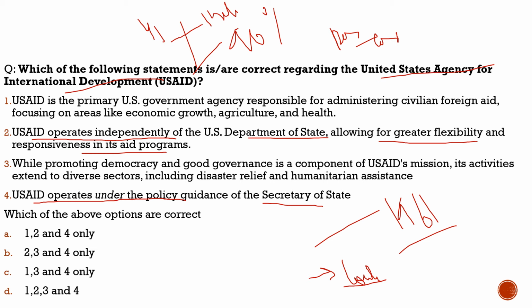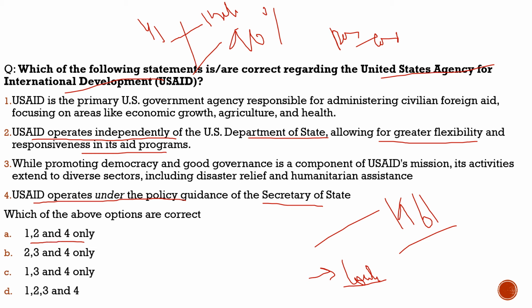Either one of them would be correct. So when both the statements would be correct, then one thing you should note is that in the options given, whenever you find 2 and 4 together, that option would be incorrect, because both of the two statements won't be correct. So we will apply this technique here and try to answer this.